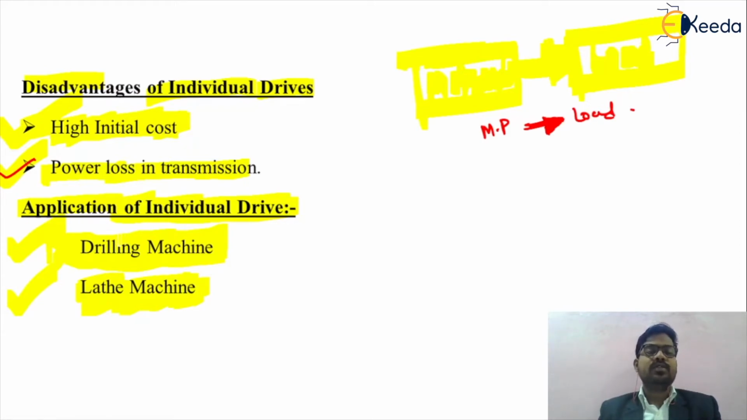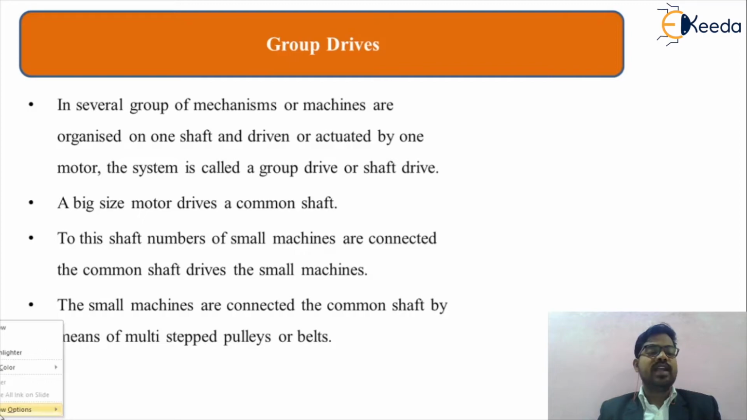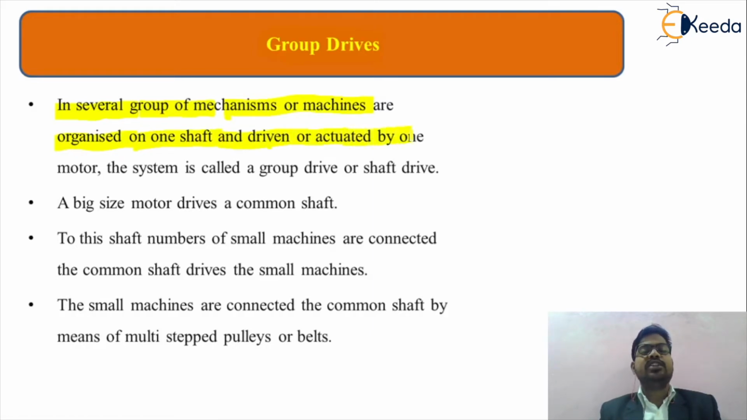Now we will start the next classification of drives, which depends upon their application. Such a classification is called a group drive. The name itself indicates its meaning: if we use one motor for n number of applications, it is called a group drive. What do we mean by group drive? Several mechanisms or machines are organized on one shaft and driven or actuated by one motor system, which is called a group drive.